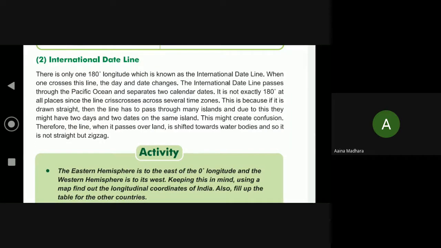It is an imaginary line also, you can say. Very good. All of you gave the correct answer. Yes, Aina, now you read.